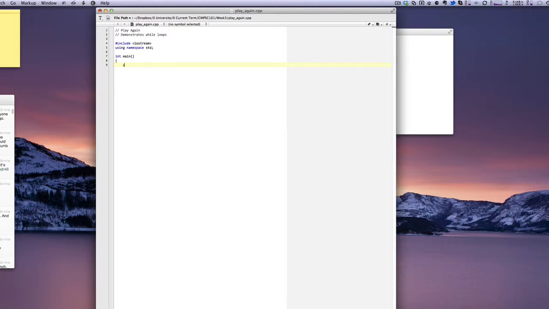Now I'm declaring a character variable named again, and I'm initializing it to y. And I'm doing that because I'm starting right into my test expression, while again is equal to y. If I didn't predefine that variable as y, then we would never get into the body of the loop where it says we played an exciting game,